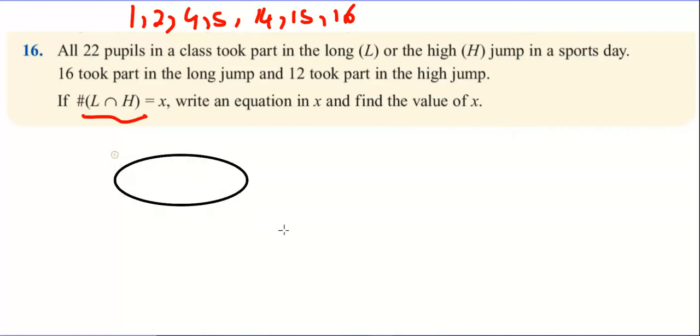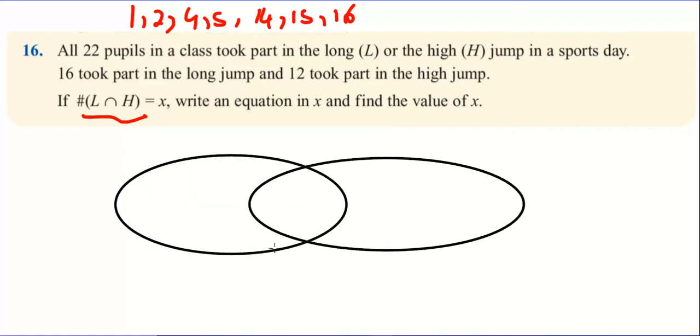Okay, so we just do it like this. Once again, just the Venn diagrams. You put X in the middle. If 16 people did the long jump, it has to add to 16. So if I put 16 in here, this total would be 16 plus X. I need the total to be 16 on its own. So what I need to do is write 16 minus X, because 16 minus X plus X, the X is cancelled out, just leaving you 16 in the oval of the long jump.